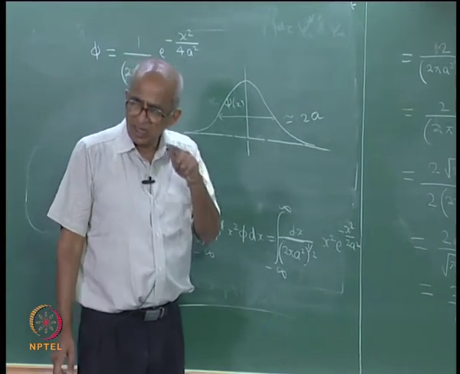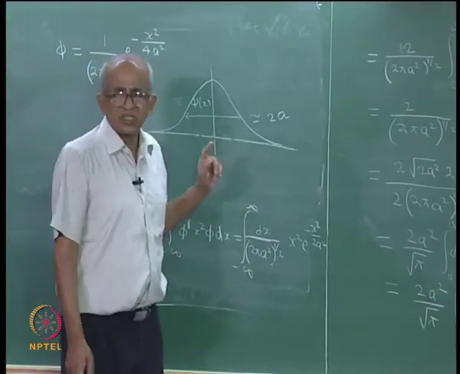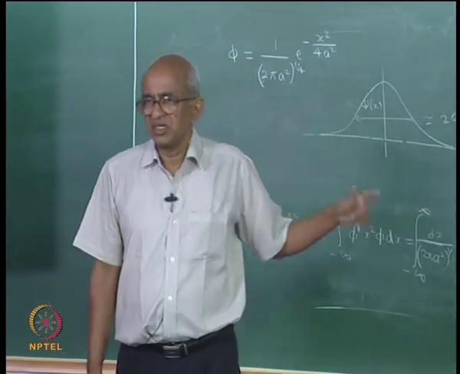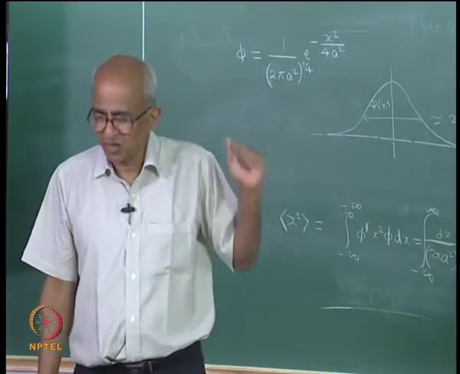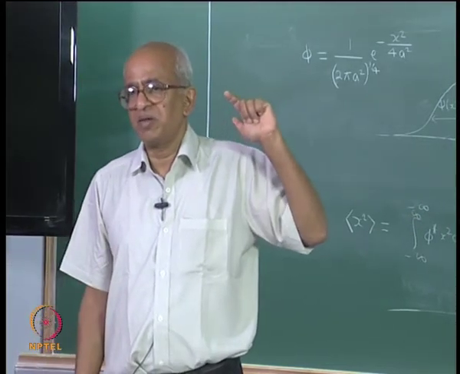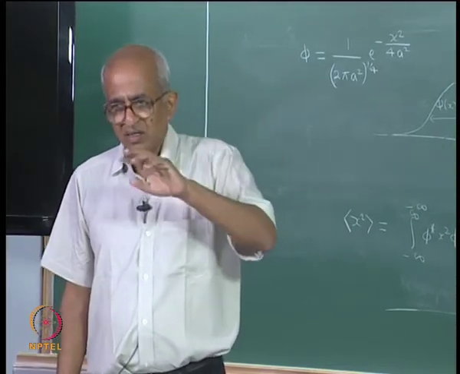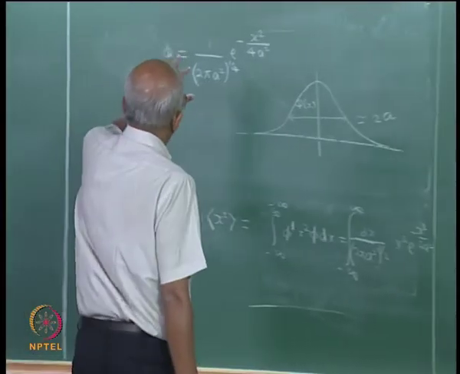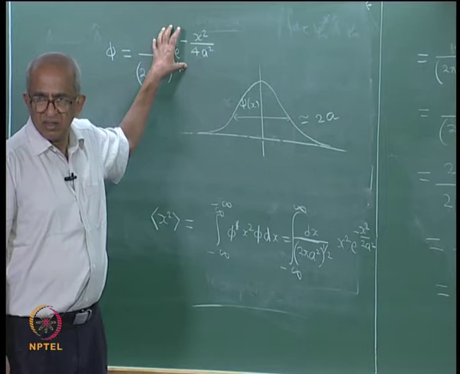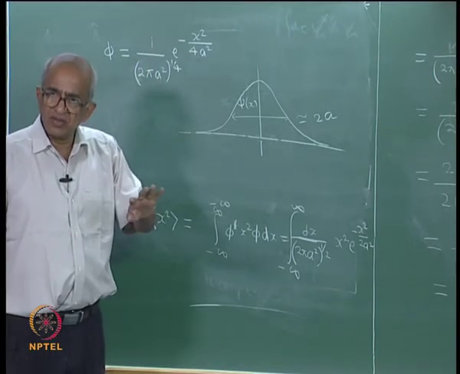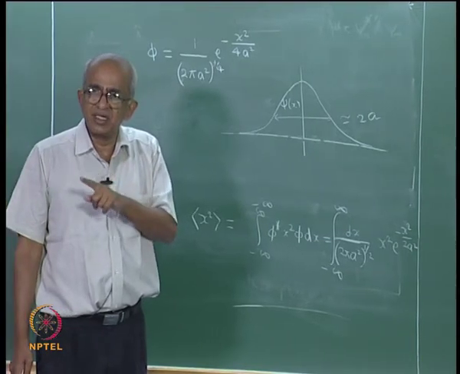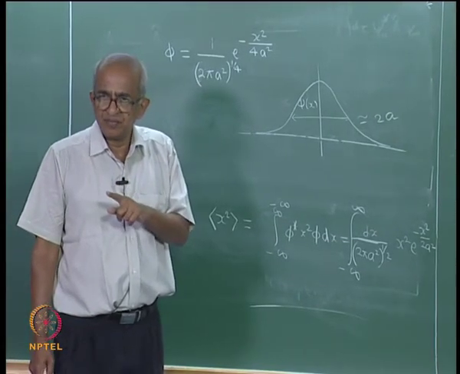And now I ask the question, suppose I make a measurement of momentum. We were talking about measuring the position; now, suppose I am going to measure the momentum of the particle. This function is not an eigenfunction of the momentum operator, so I am going to get different values, and therefore, there should be an experimentally determined uncertainty in the momentum of the particle.